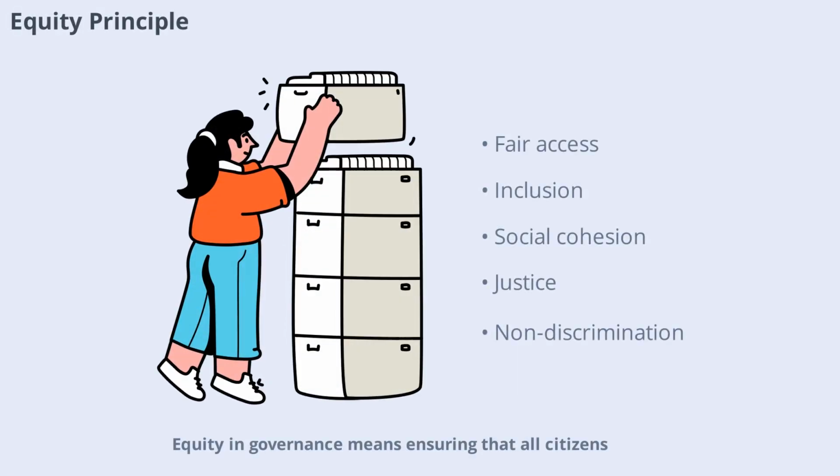Equity in governance means ensuring that all citizens have fair access to government services and opportunities. This principle addresses social inequalities and promotes inclusion. Governments must recognize and respond to the needs of vulnerable groups, ensuring that policies do not discriminate. Equity is essential for social cohesion and stability, as it fosters a sense of belonging and justice among all members of society.